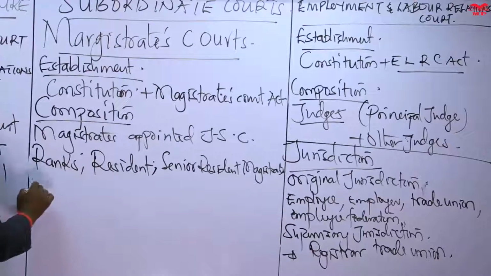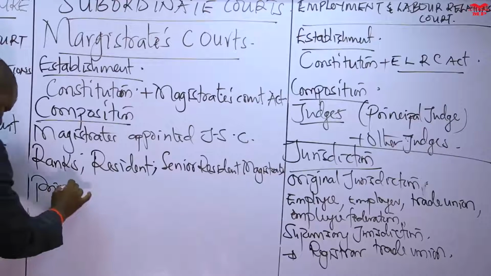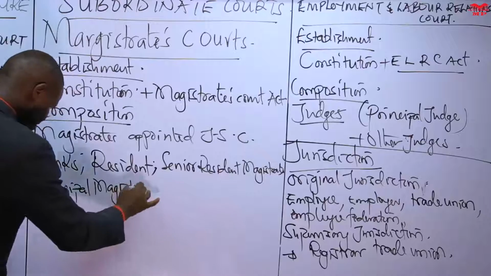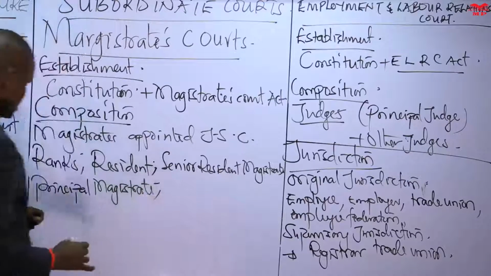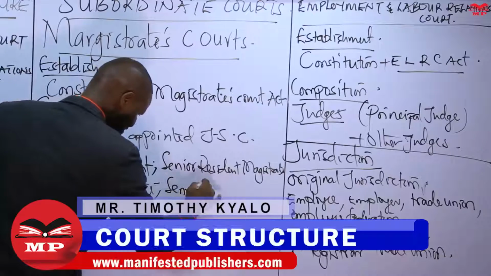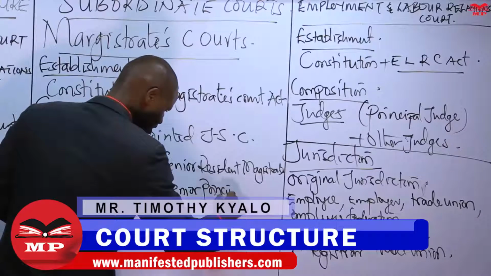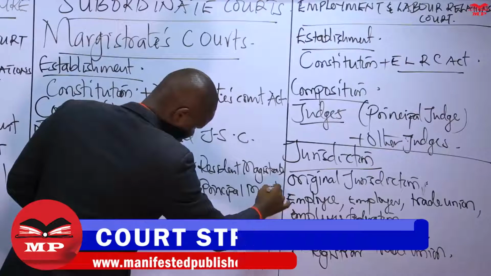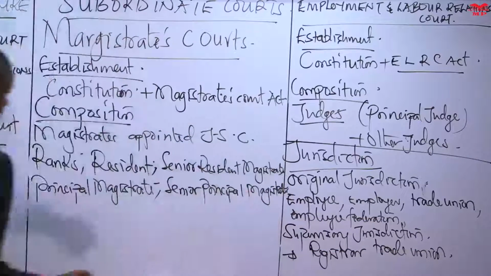Above the senior resident magistrate, we have the principal magistrate. Just above the principal magistrate, we have the senior principal magistrate.